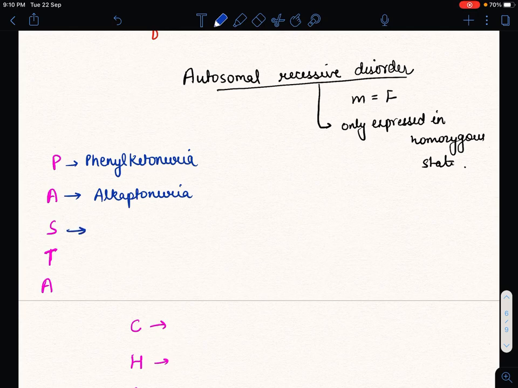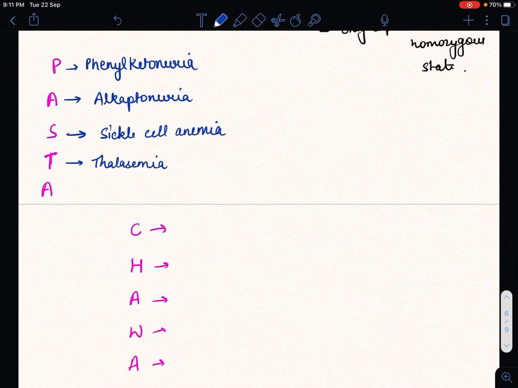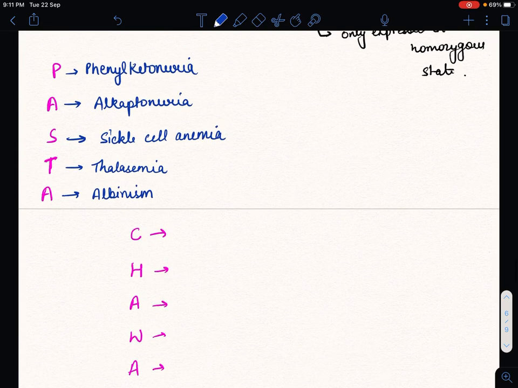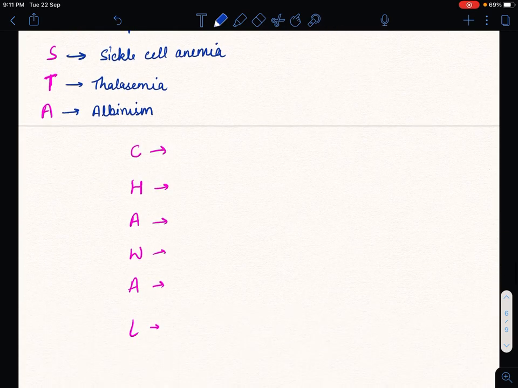S for sickle cell anemia. T for thalassemia, and A for albinism. Now this is pasta.